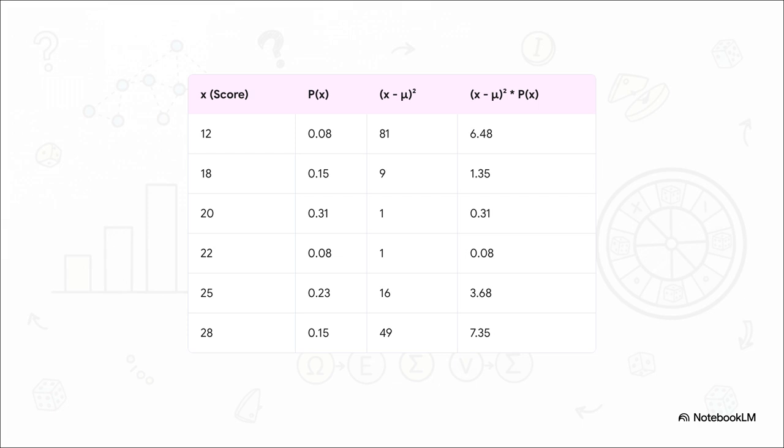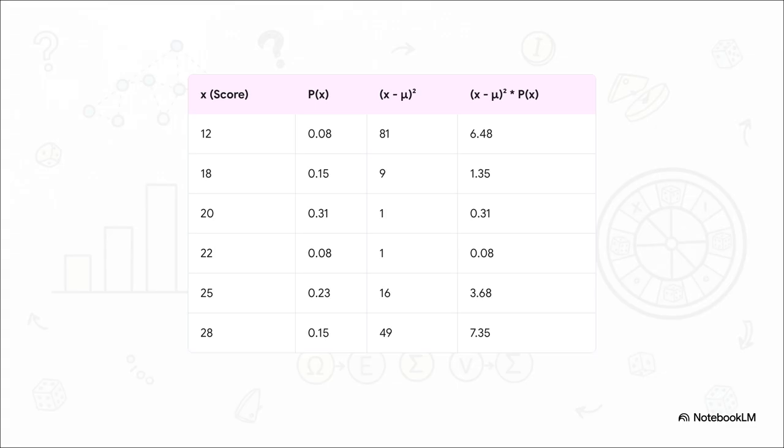The mean, mu, is 21. So the distance is 12 minus 21, which is negative 9. Now we square it. Negative 9 squared is positive 81. And finally, we multiply that 81 by the probability of getting a 12, which is 0.08. That gives us 6.48. Let's jump to the last row.